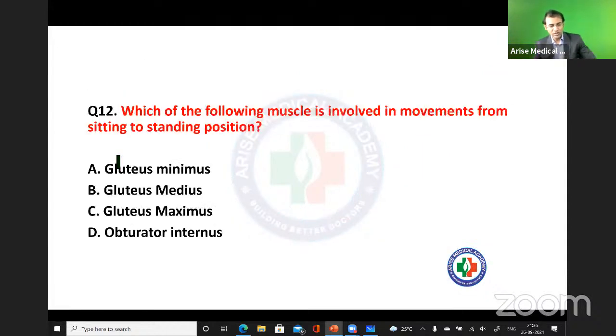Next question, which of the following muscles is involved in movements from sitting to standing position? ये तो बता दो, lower limb basic anatomy. Which of the following muscles is involved in movements from sitting to standing position? Gluteus maximus, minimus, medius, or other muscle? Very good, very good. So can you answer me this question now?